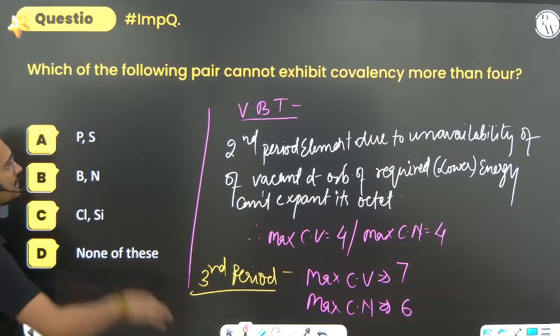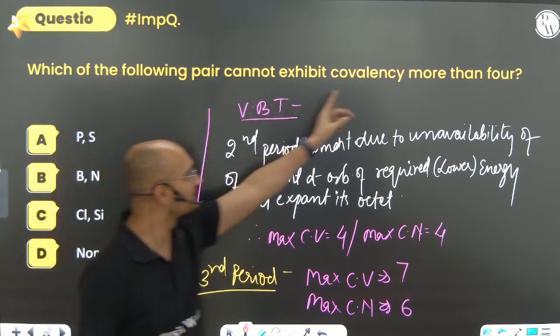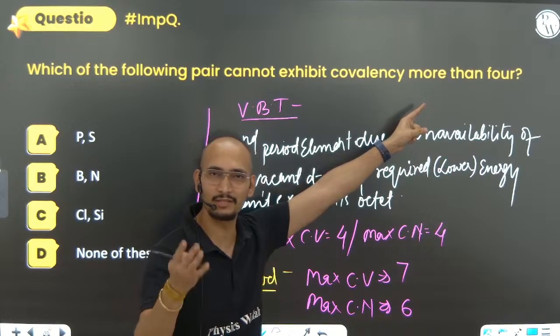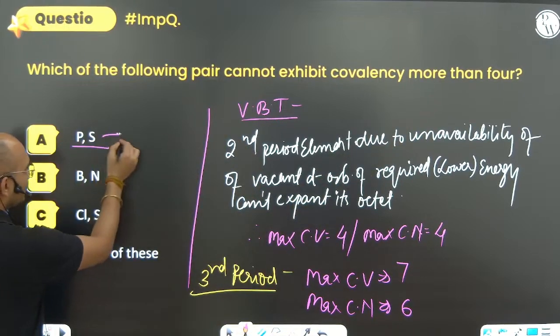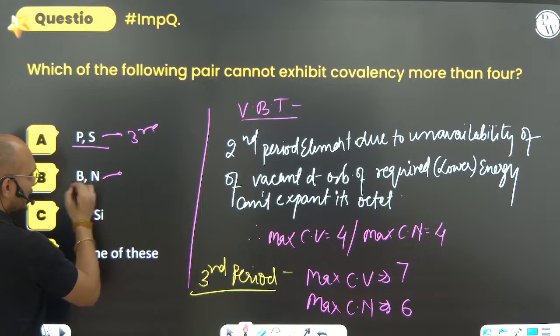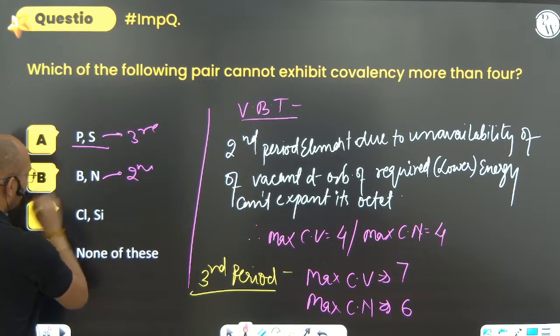So here, which cannot exhibit covalency more than 4? Who cannot exhibit more than 4? Who are from the second period? This is from the third period. This is, I think, boron and nitrogen from the second period. So option B is the correct option.